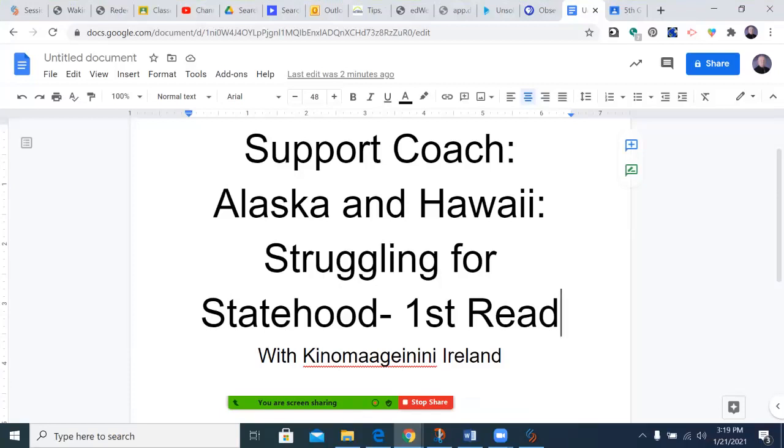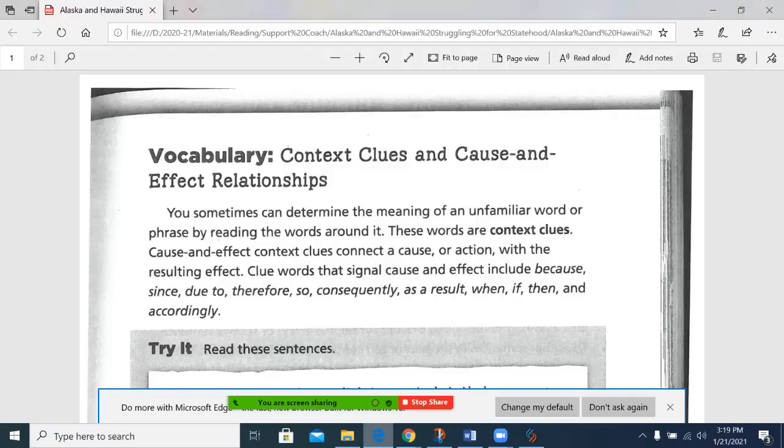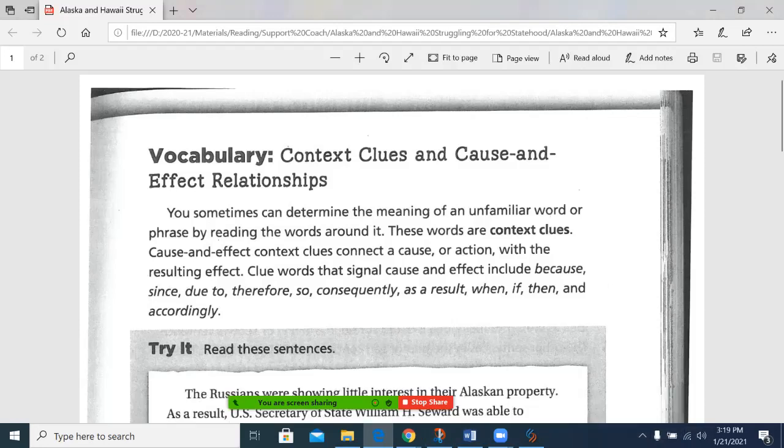Today's episode from Support Coach: Alaska and Hawaii, Struggling for Statehood. First read. We'll begin here with the vocabulary portion of our first read instruction.